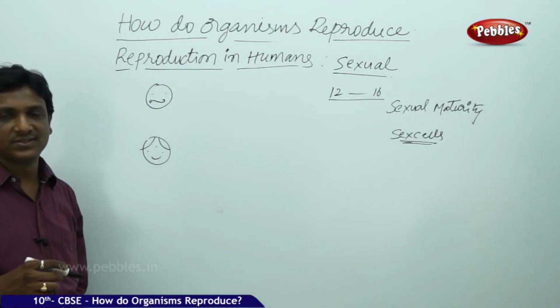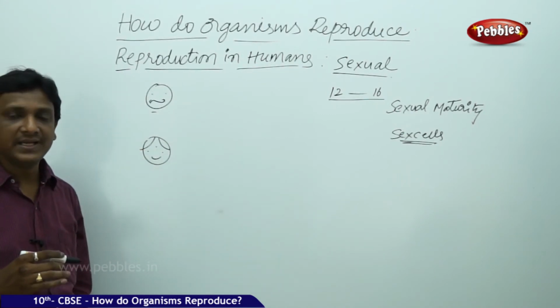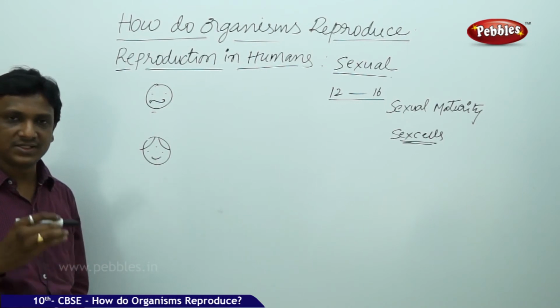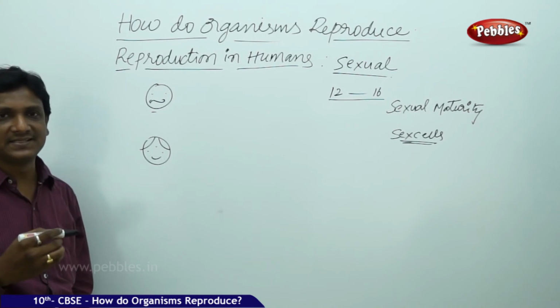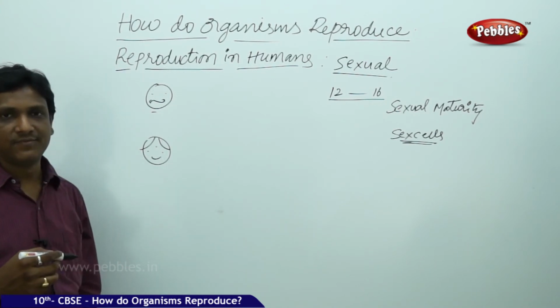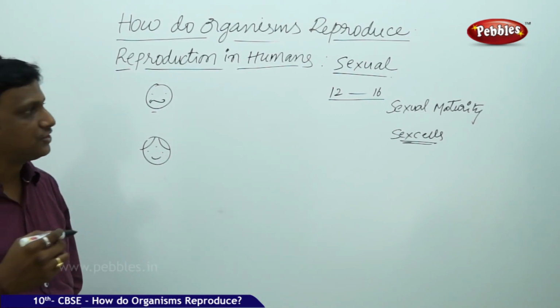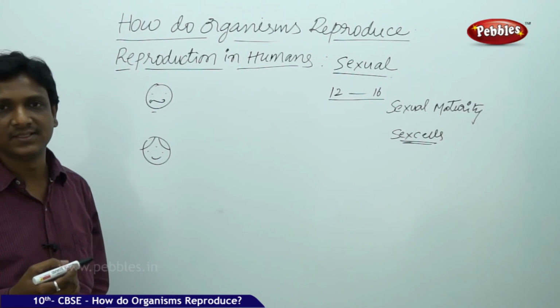When it happens, the boy and the girl need to have some age. As I told you, it is not exactly the same for all children. If you see the girls, the sexual maturation process may start at 11, 12 or 13 years.